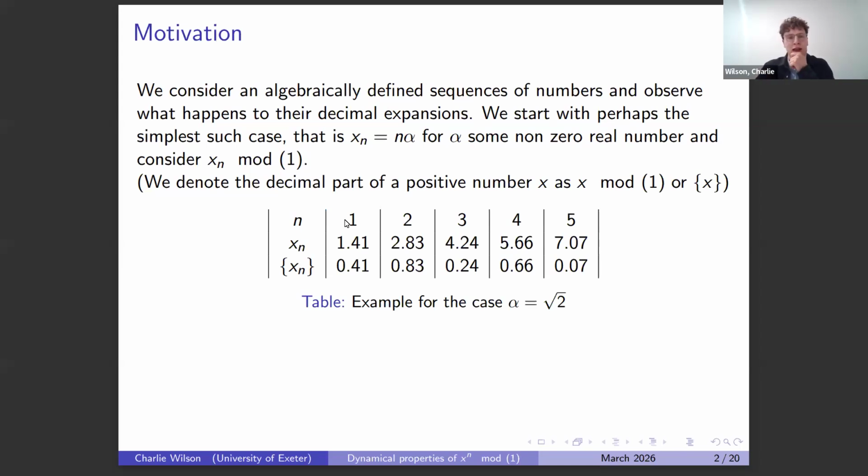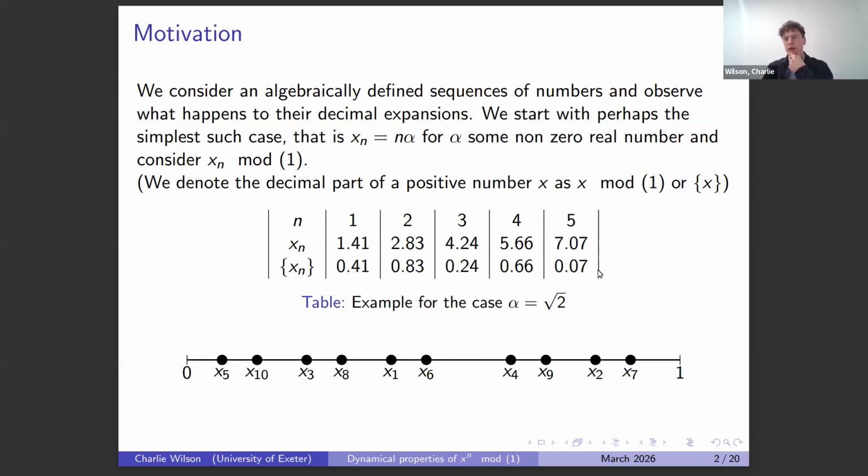To aid understanding, here's an example where alpha is root 2. Throughout the talk, when I refer to the decimal part, I might say x mod 1, or just use these curly brackets. Here I have the sequence of repeated addition of root 2 and the corresponding decimal sequence, or the sequence taken mod 1.